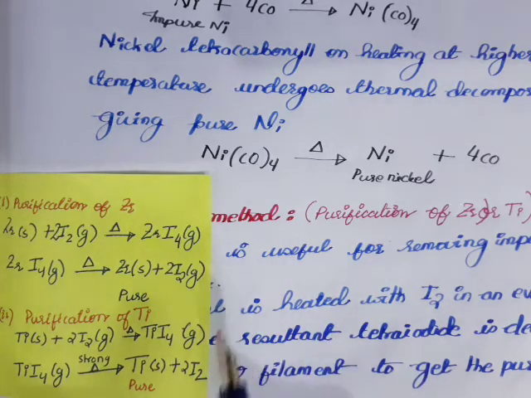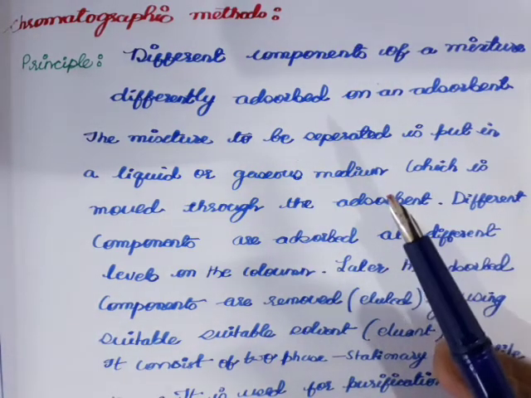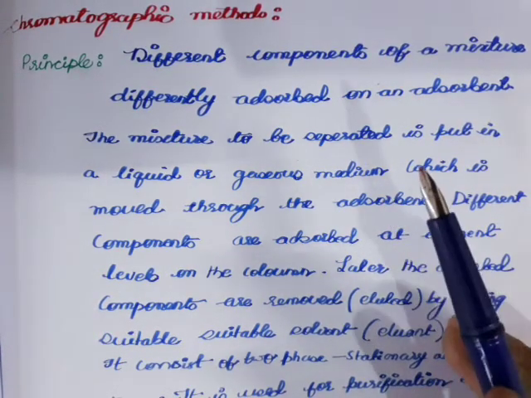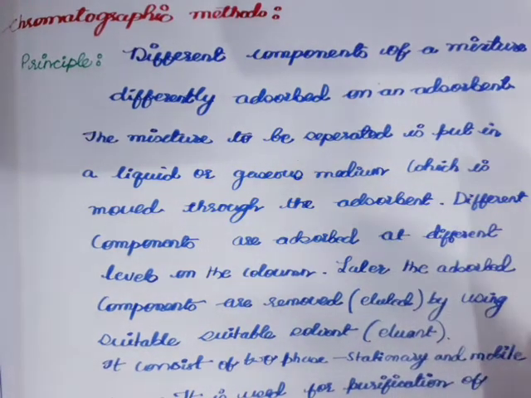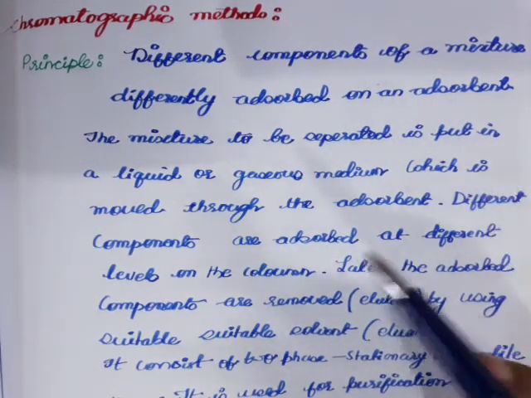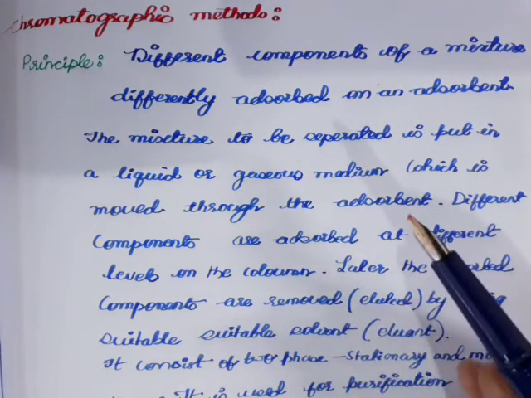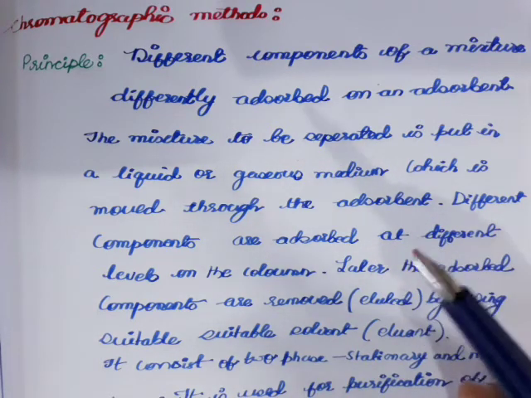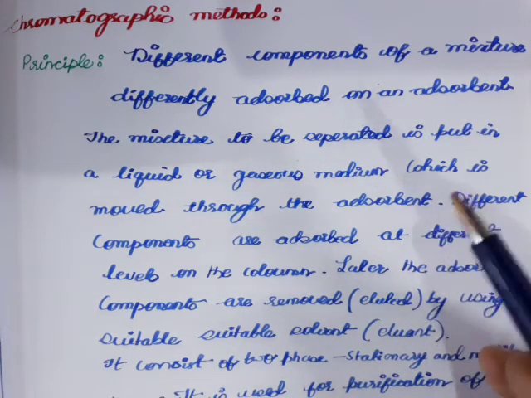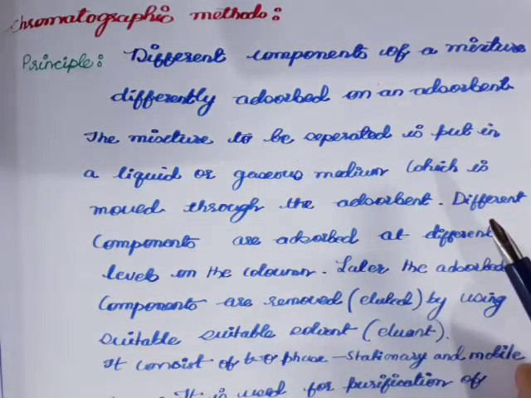So this is what is called vapor phase refining. Now next, another method of purification is the chromatographic method. The main principle is that different components present in a mixture will get adsorbed on an adsorbent differently. That means some components will adsorb to a higher degree, and some to a lower degree. So depending on that, this is the principle of the chromatographic method.